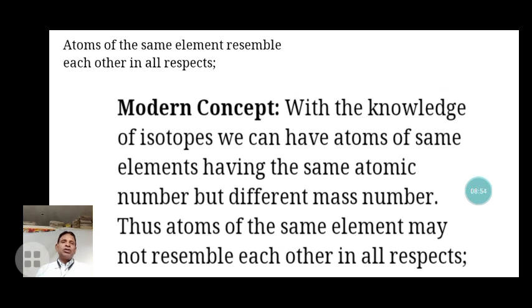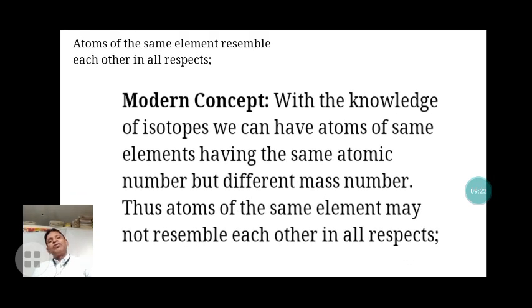But in the modern concept, with the knowledge of isotopes, we can have atoms of the same element with the same atomic number but different mass numbers. Thus, atoms of the same element may not resemble each other in all respects. They have the same chemical properties, but different atomic masses. That is the contradiction of Dalton's theory with the modern atomic concept.